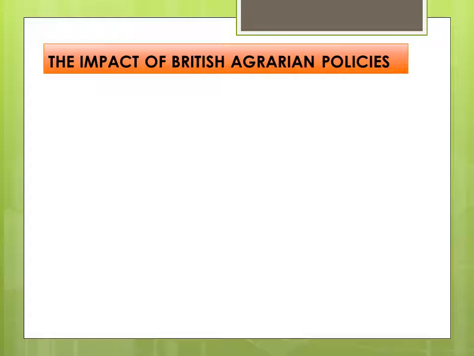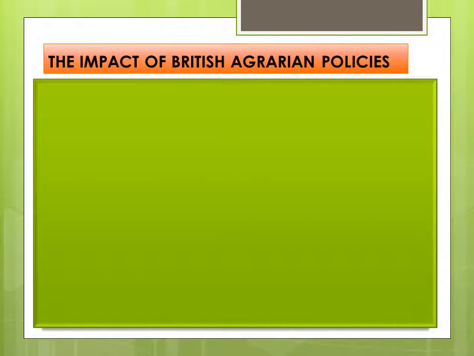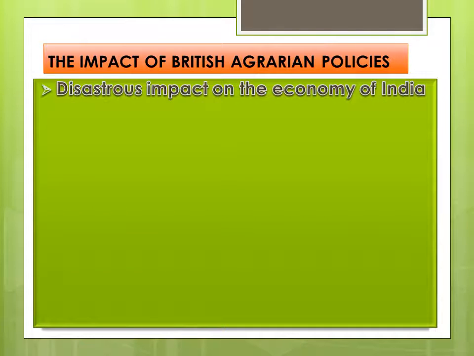They also did not pay attention to the condition of farmers, and the farmers were exploited. Their condition was very bad. So all these things brought a disastrous impact on the economy of India.